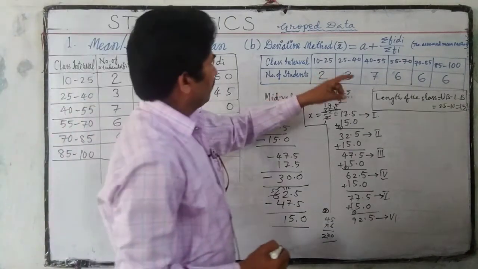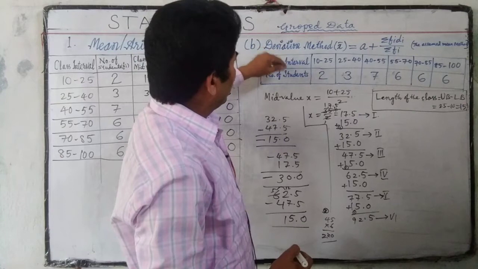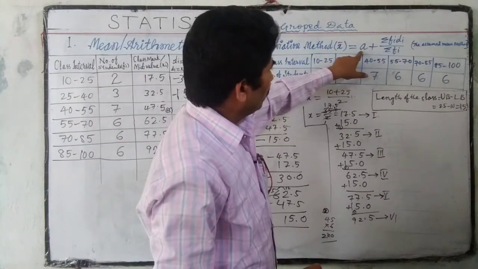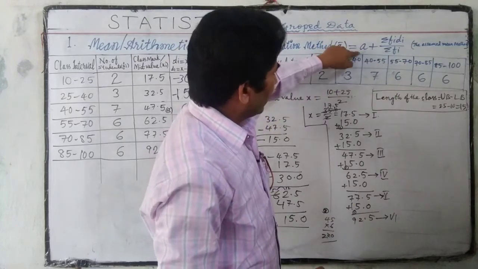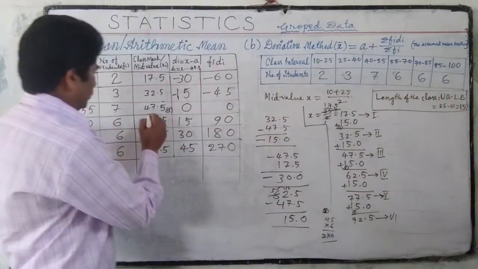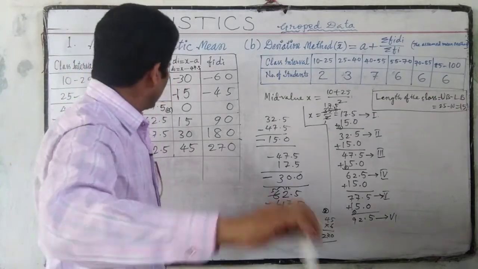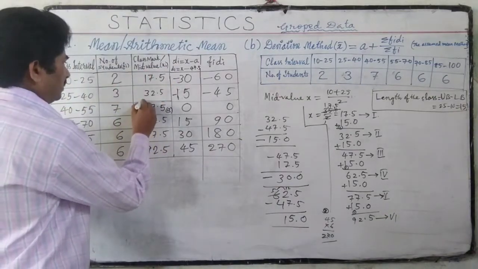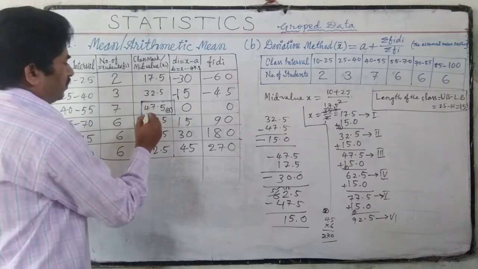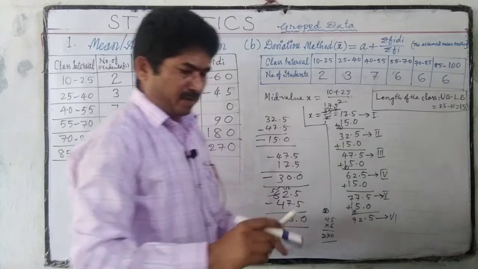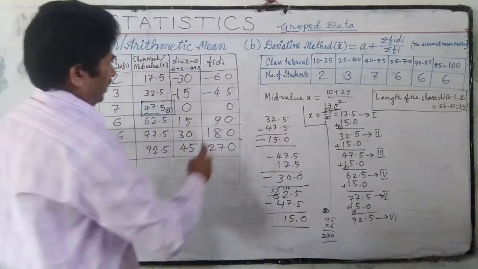To find the mean using the deviation method, we need a. We already took this. This is a, the assumed value. Next we have sigma fi di.